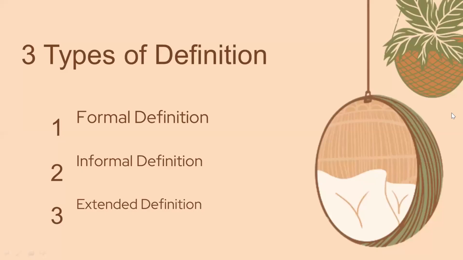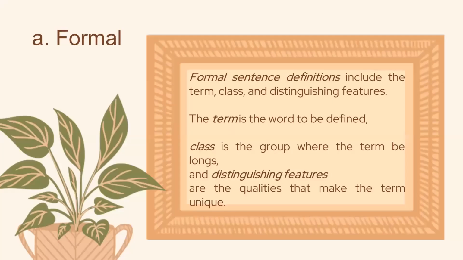And then for definition, we have three types, namely formal definition, informal definition, and extended definition. So what is formal definition? Formal sentence definitions include the term, class, and distinguishing features. So you have to remember that in a formal definition, there are three parts. The term, class, and distinguishing features.